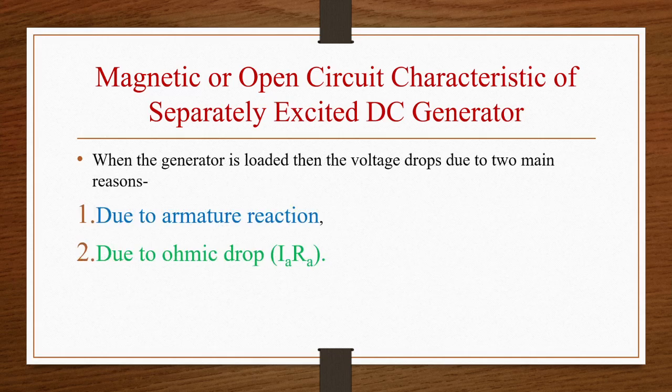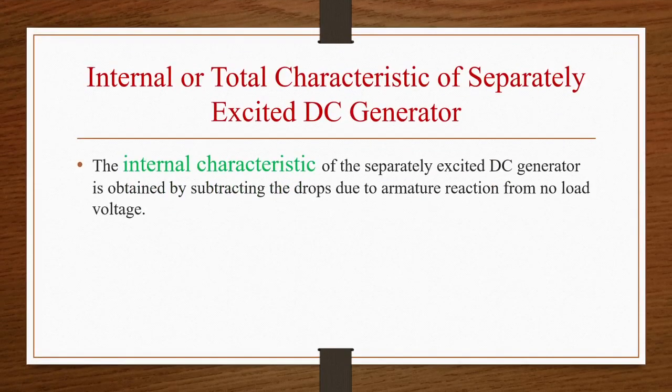Now when the generator is loaded, the voltage drops due to two main reasons. So voltage is getting dropped in the DC generator because of two main reasons. First reason is armature reaction and second reason is the ohmic drop IaRa. Some amount of voltage will get dropped at the armature, and that voltage is nothing but IaRa. So first is armature reaction, second is IaRa drop.